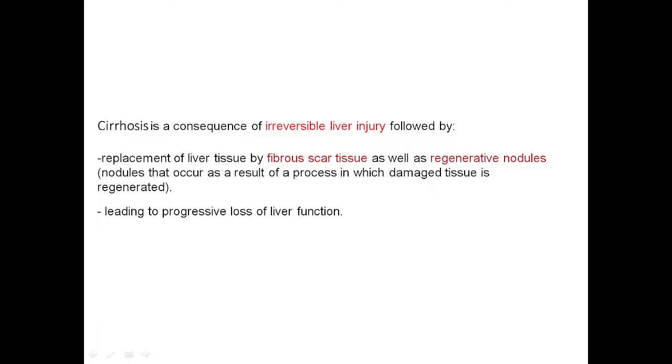So this is the definition of cirrhosis that we discussed yesterday also. Cirrhosis is a consequence of irreversible liver injury followed by replacement of liver tissue by fibrous scar tissue as well as formation of regenerative nodules. So what will it cause? It will cause a complete change in the architecture of the liver. Okay, so what will happen? There will be progressive loss of liver function.